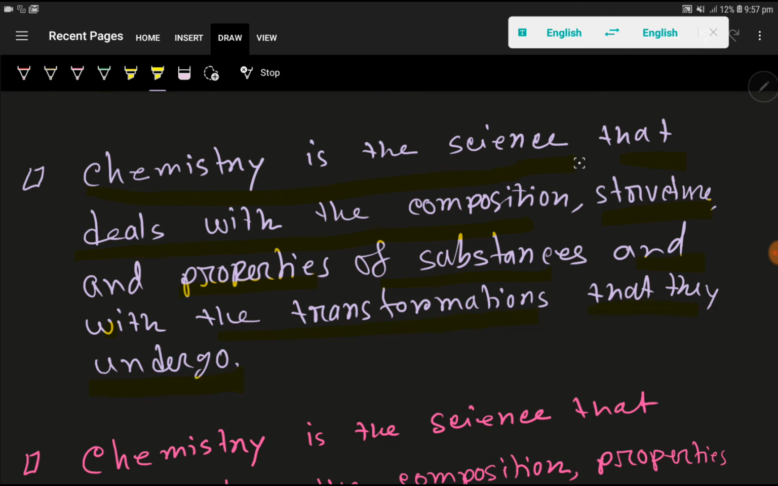Chemistry is the science that deals with the composition, structure and properties of substances and deals with the transformations that they undergo.